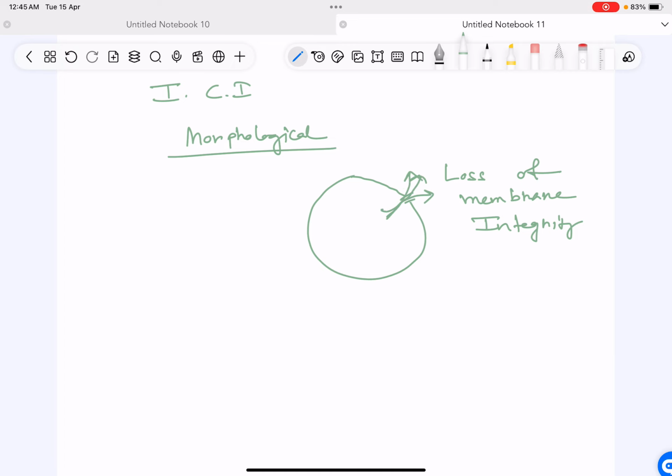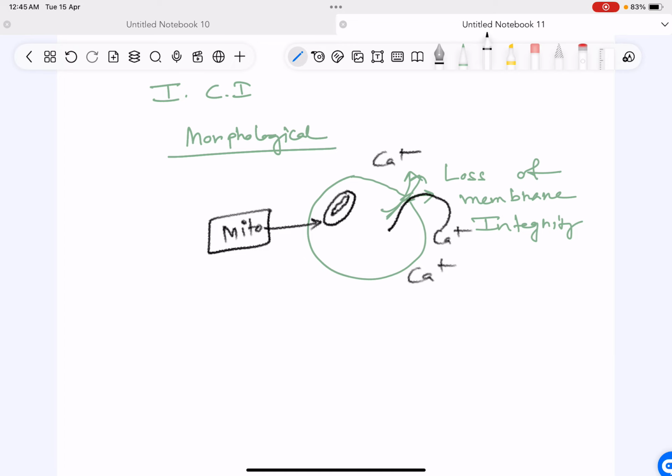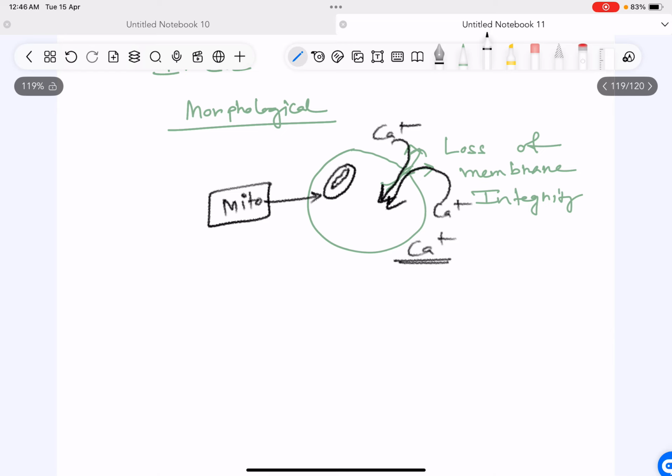Once they start to leak out, the mitochondria inside the cell will stop working. Because everything is going out, something will obviously go in, which was in abundance outside. That was calcium. Calcium will go in. This calcium influx is an activator of the degradative enzymes.